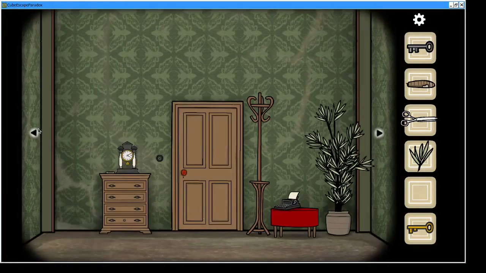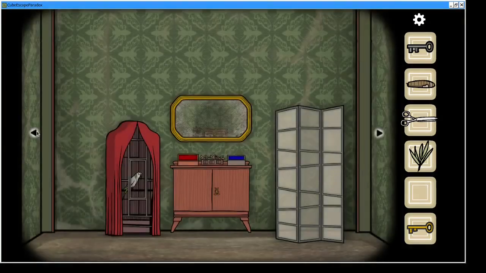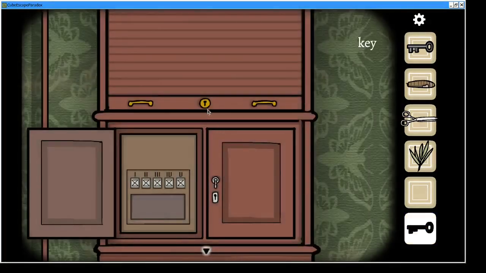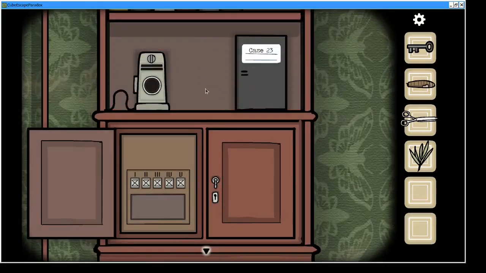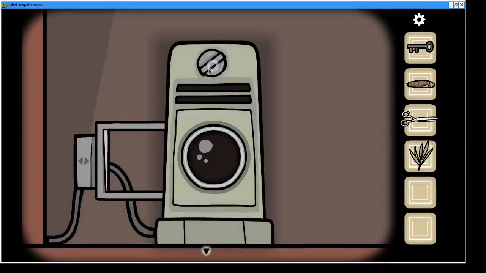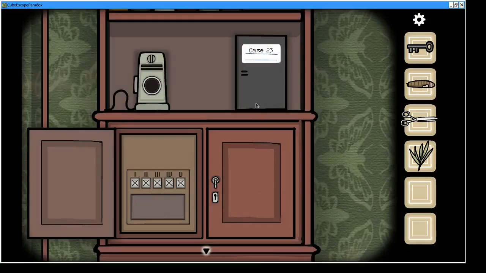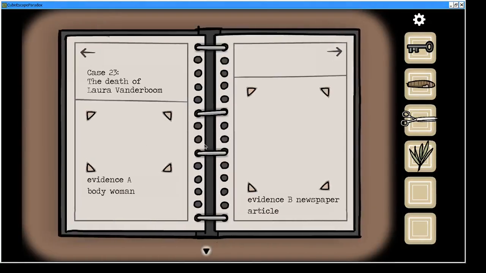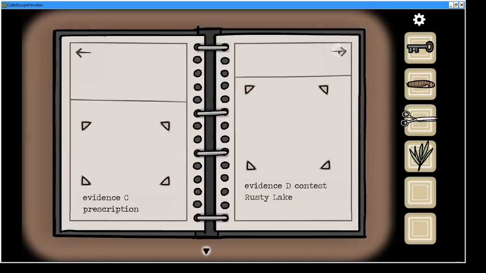But first of all, let us find where this key goes. And I think the key goes here. So if we use that, and we put it in there, we have successfully opened this. And as you can see here, we have a projector that we can put a slide into and then turn on. And over here, we have case 23 that requires bits of evidence.